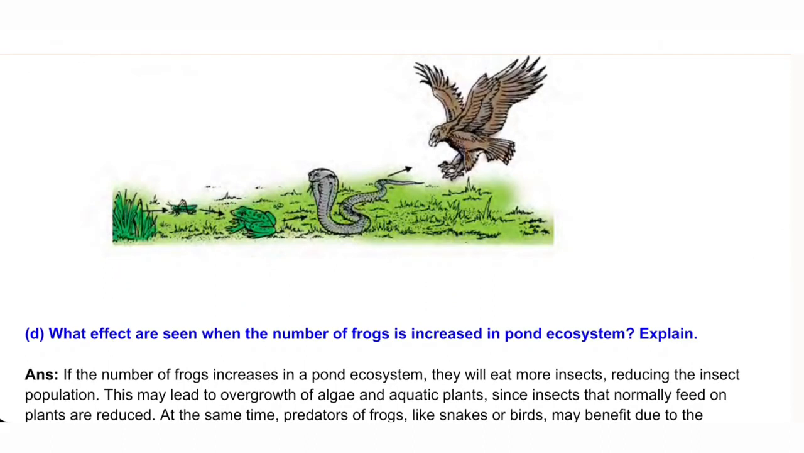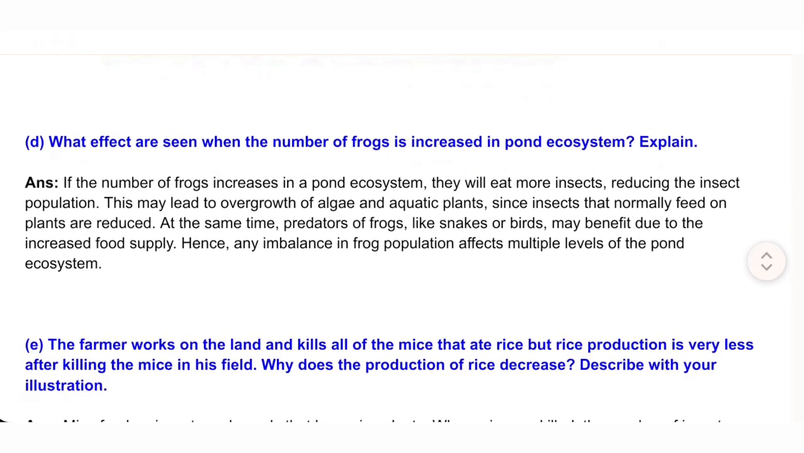D. What effect are seen when the number of frogs is increased in pond ecosystem? Explain. Answer. If the number of frogs increases in a pond ecosystem, they will eat more insects, reducing the insect population. This may lead to overgrowth of algae and aquatic plants, since insects that normally feed on plants are reduced. At the same time, predators of frogs, like snakes or birds, may benefit due to the increased food supply. Hence, any imbalance in frog population affects multiple levels of the pond ecosystem.